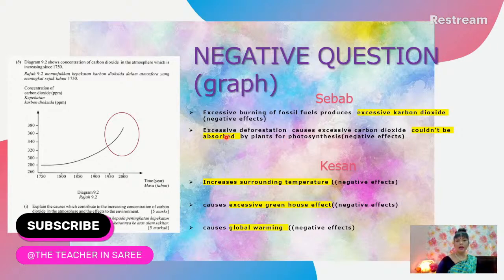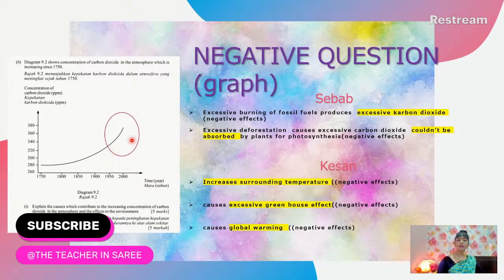All right. Okay. Look at the graph. So actually, carbon dioxide is a natural gas. You can't think that we don't have carbon dioxide. We always have 0.03% carbon dioxide in our air, always. But that is the normal range that it should be. But what is happening is, due to some activities, the carbon dioxide is increasing. So this is actually not good. This is not good. So that is why this is actually a negative question.